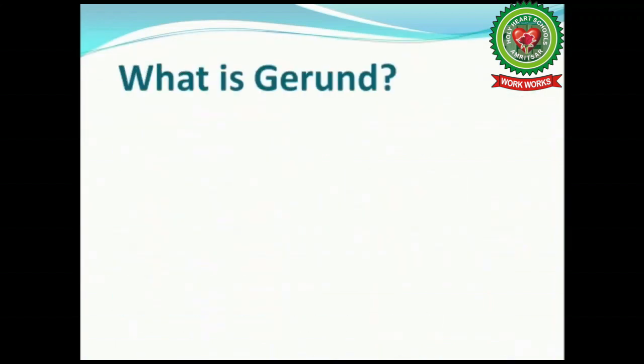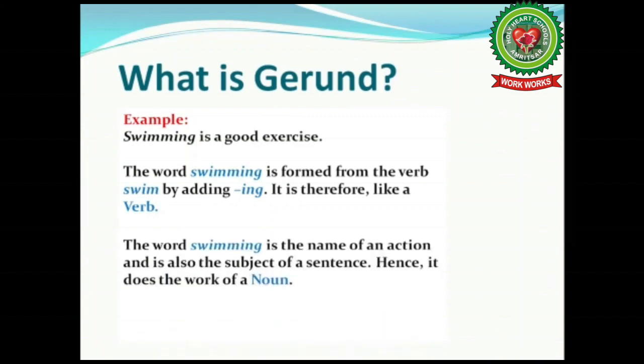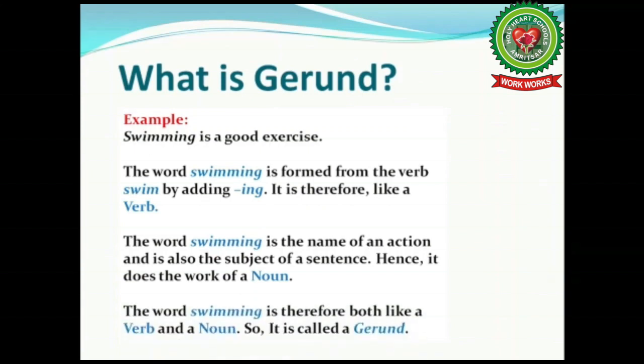Let's recall what you have learned so far. Let's take an example. Swimming is a good exercise. Here, the word swimming is formed from the verb swim by adding ing. It is therefore a verb. The word swimming is the name of an action and is also the subject of a sentence. Hence, it does the work of a noun. The word swimming is therefore both like a verb and a noun. So, it is called a gerund.